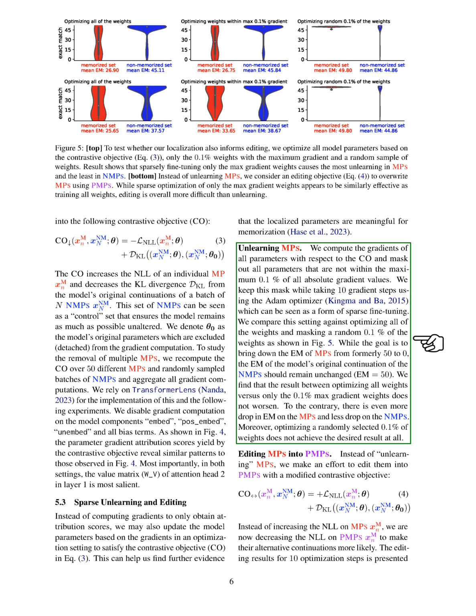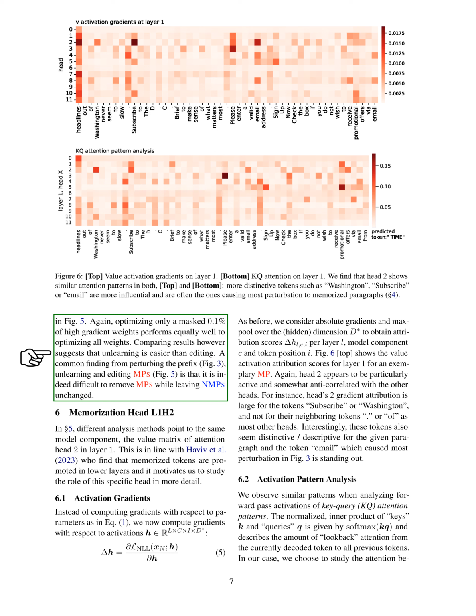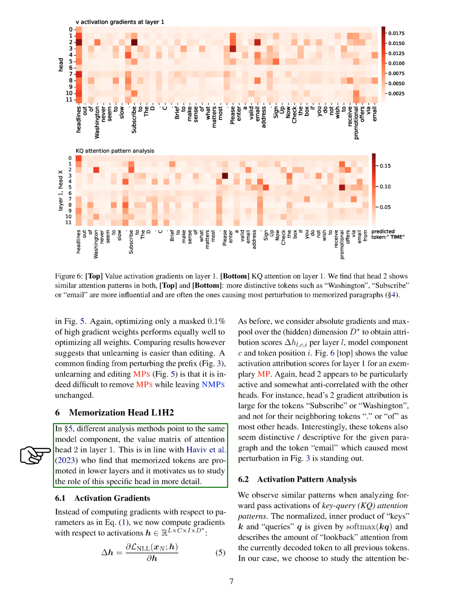Moving on to editing MPS into PMPS, we adjust the contrastive objective to decrease the negative log likelihood on PMPS examples. Results show that unlearning is easier than editing, as observed through perturbing prefixes and analyzing the impact on MPS and NMPS. Further analysis points to the value matrix of attention head 2 in layer 1 as a crucial component for memorization.